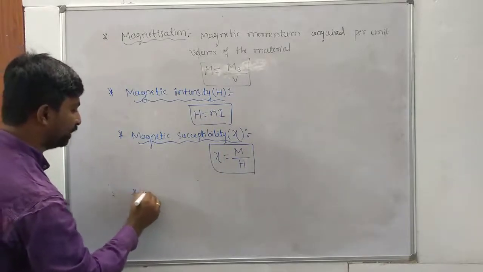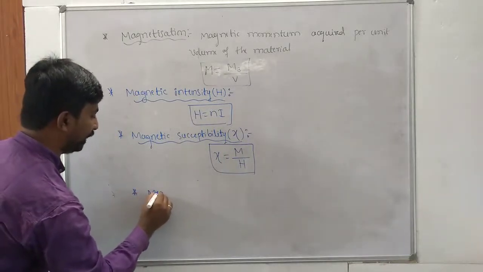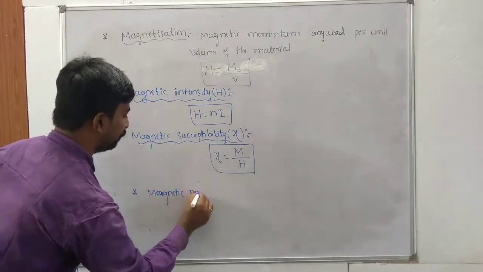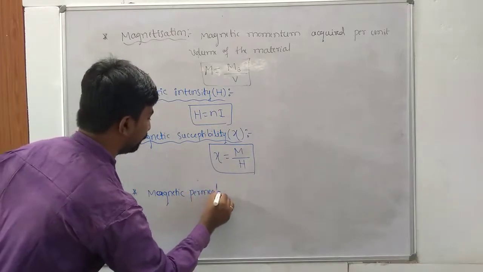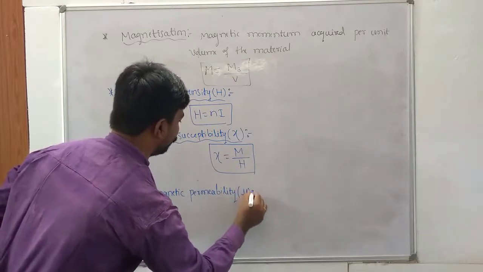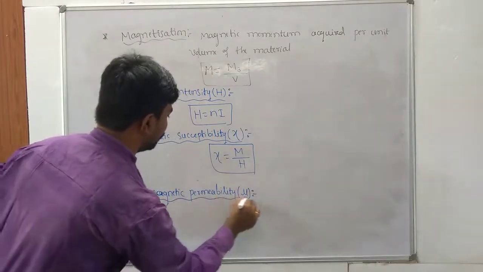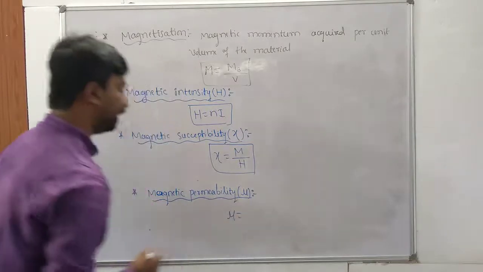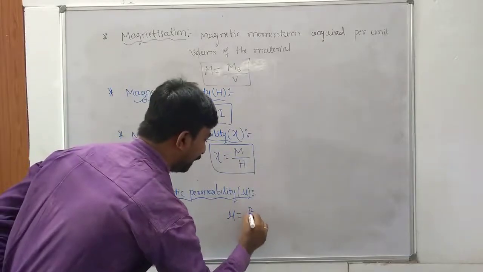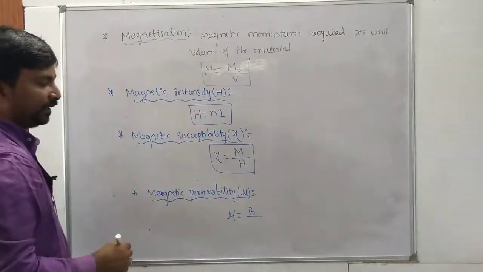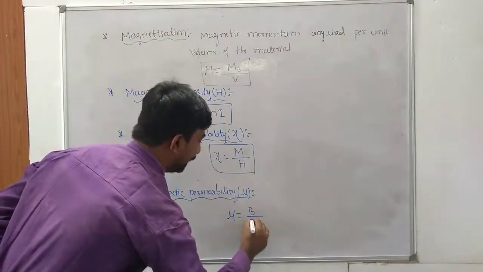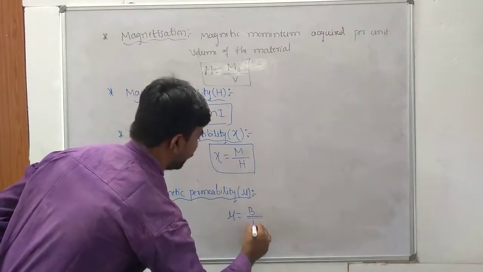And the last one is magnetic permeability. It is denoted by mu. Magnetic permeability is defined as the ratio of magnetic field to the magnetic intensity.